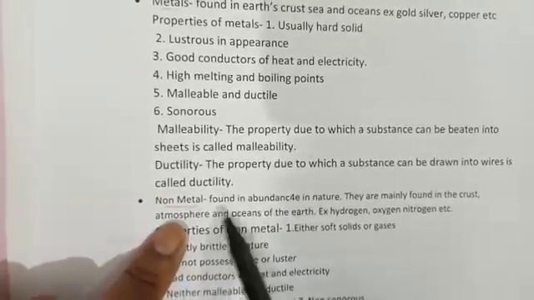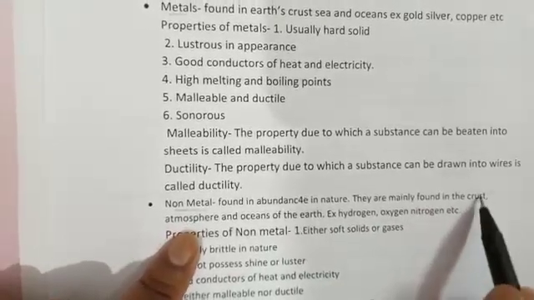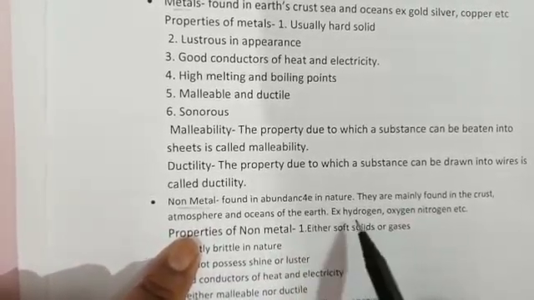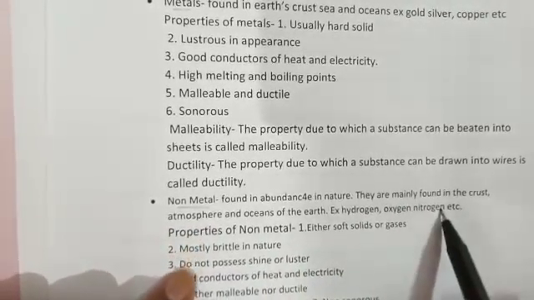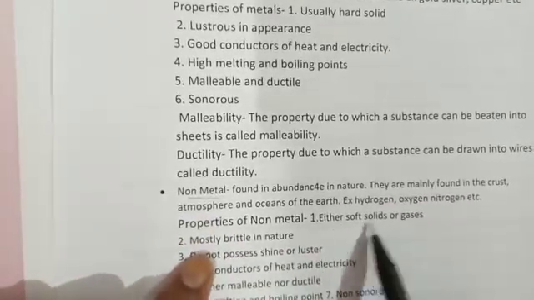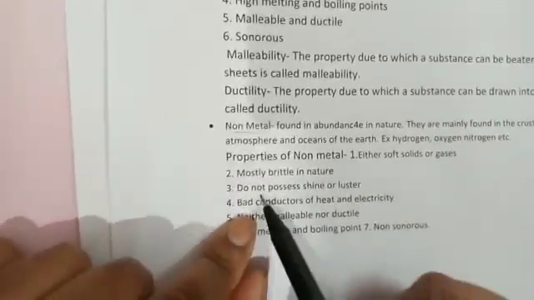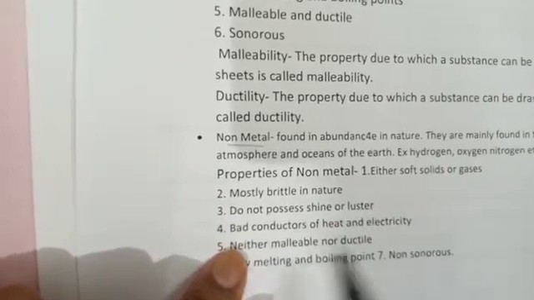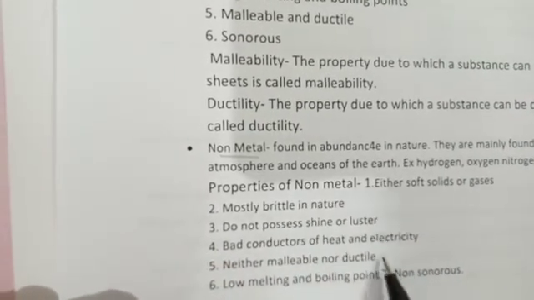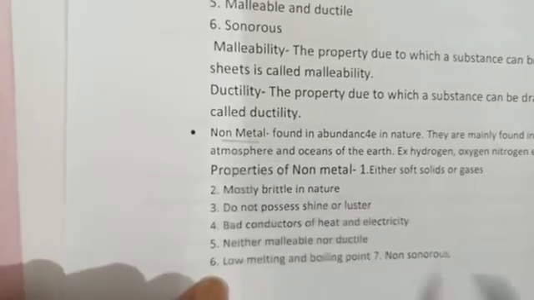Non-metals. Non-metals are found in abundance in nature. They are mainly found in the crust, atmosphere and oceans of the earth. Examples: hydrogen, oxygen, nitrogen, etc. Properties of non-metals: they are either soft solids or gases. Mostly brittle in nature. They do not possess shine or luster. Bad conductors of heat and electricity. Neither malleable nor ductile. They have low melting and boiling points. They are non-sonorous.